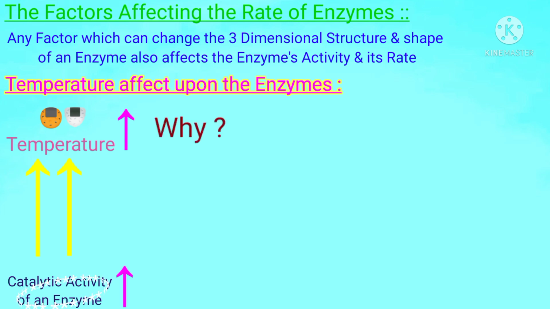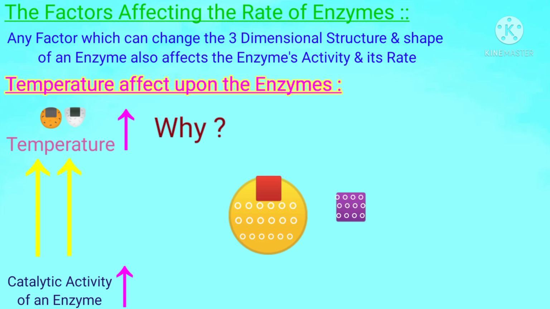Students, why? Now we seek the answer to this why, because it has a reason. Here is our enzyme and here is the substrate. Both enzyme and substrate have atoms and molecules, as amino acids are molecules present in enzymes, and the substrate also has its corresponding atoms and molecules.